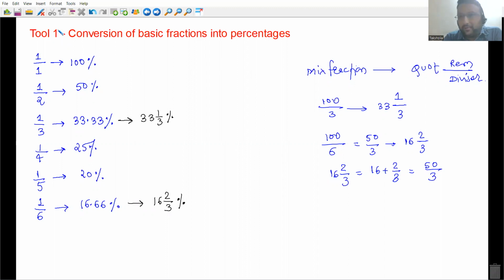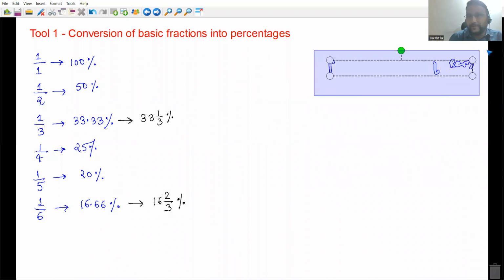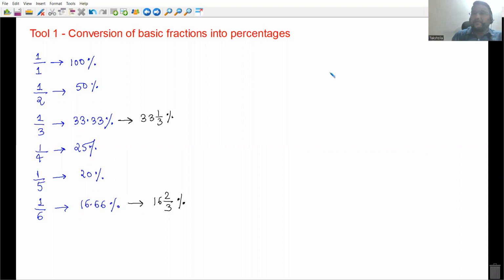Now, what is the use of remembering these fractions, everyone, and the corresponding percentages? In the exam, most of the time, no one is going to use random percentages. For example, 23.2 percentages. No one is going to use such random percentages. These are commonly used percentages in the exam. For example, if I tell you, I want to find 33.33% of, let's say, 963, everyone. So what we will do here is 33.33 divided by 100 into 963.